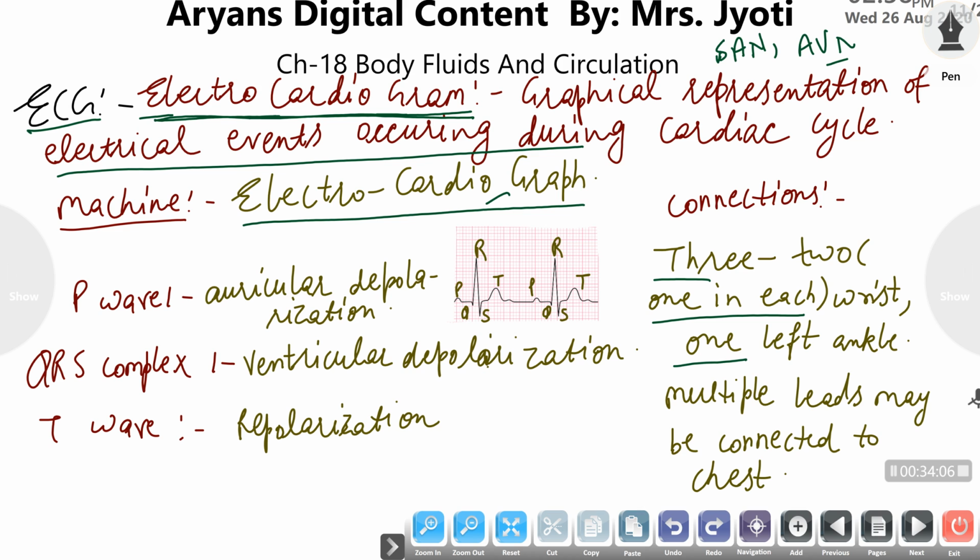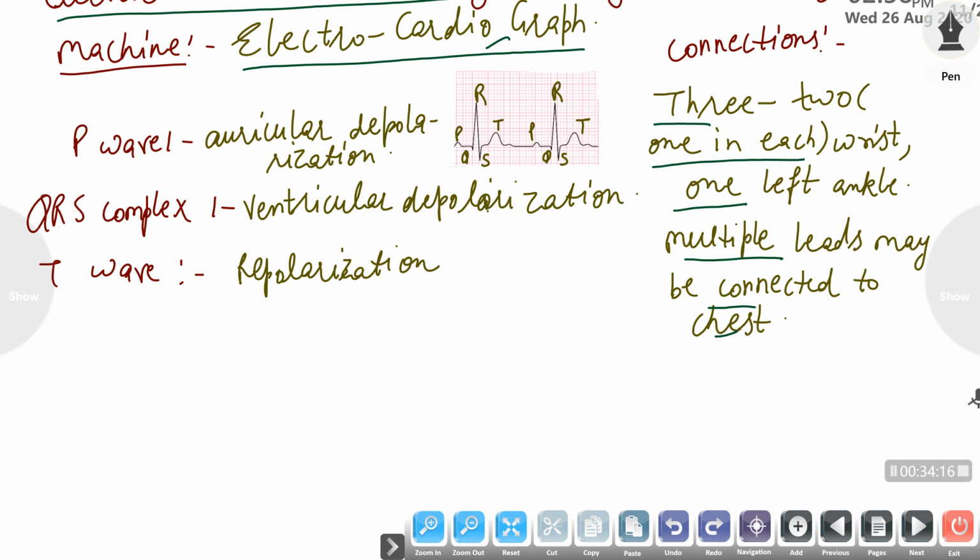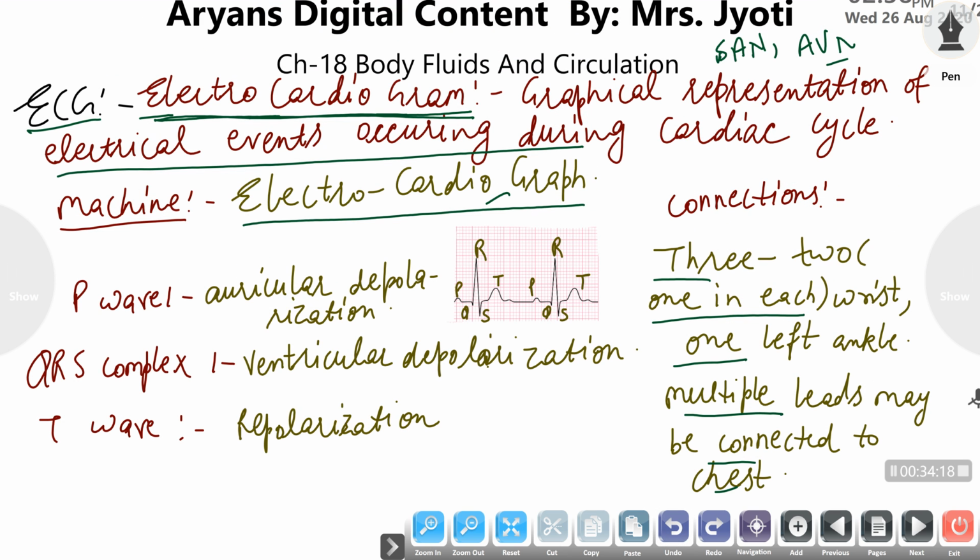And if we have to determine very precisely and accurately, then multiple leads can be connected to the chest near the heart, where the impulses are generated by the sino-auricular and atrioventricular nodes. So what is examined in this particular ECG?